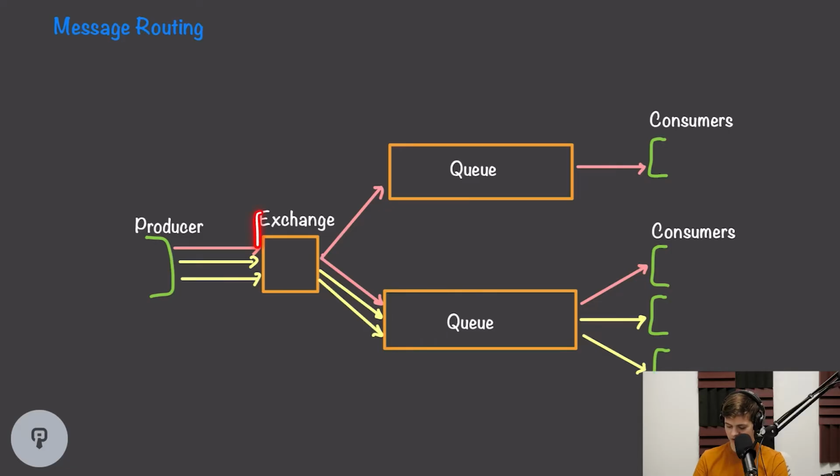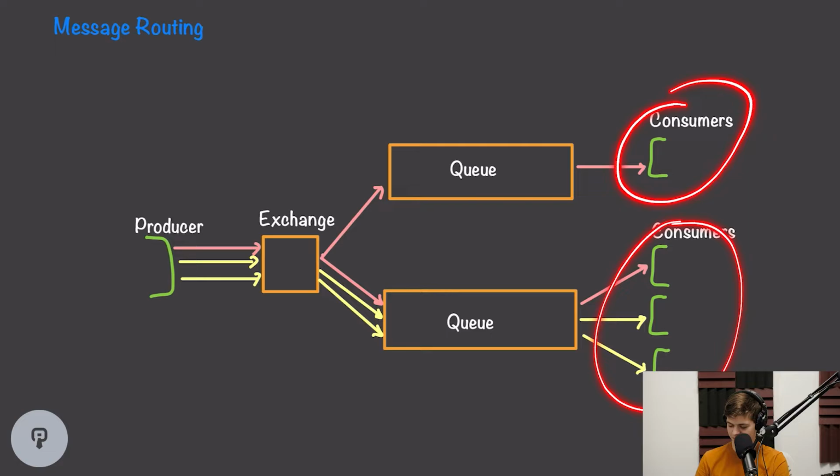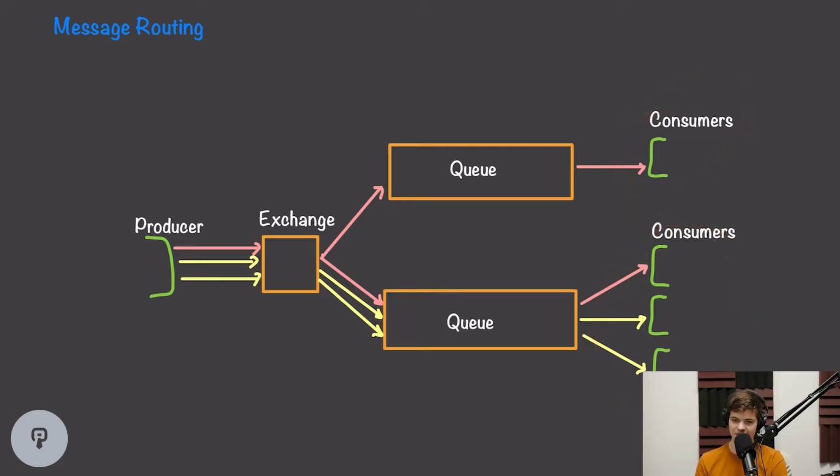One interesting thing that we can do with traditional message queues is add in an exchange which can route these messages to multiple different queues. So for example, this exchange is configured such that the first message gets routed to both of these two queues, and the next 2 messages only get routed to the second queue. We can have different consumers consuming from these different queues, and each one will receive different types of messages.